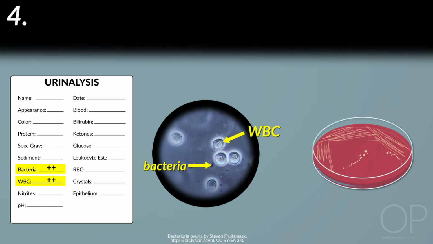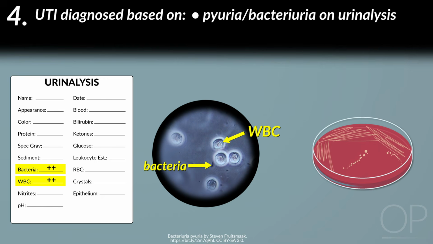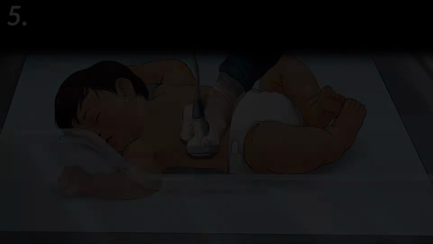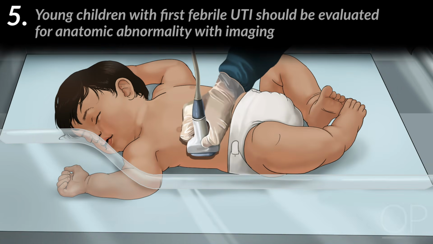4. UTI is diagnosed based on pyuria and/or bacteriuria on urinalysis and urine culture growing a uropathogen. 5. Young children with first febrile UTI should be evaluated for an anatomic abnormality with imaging.